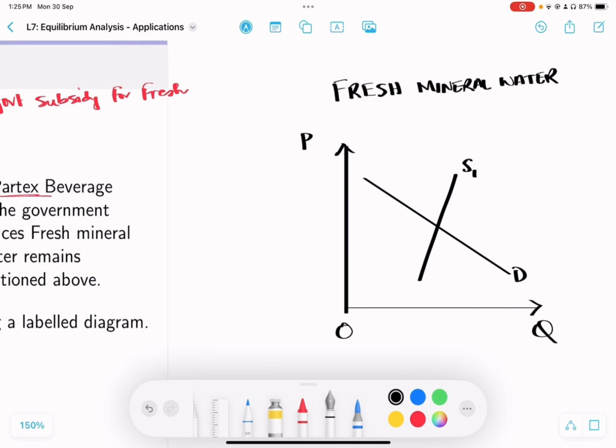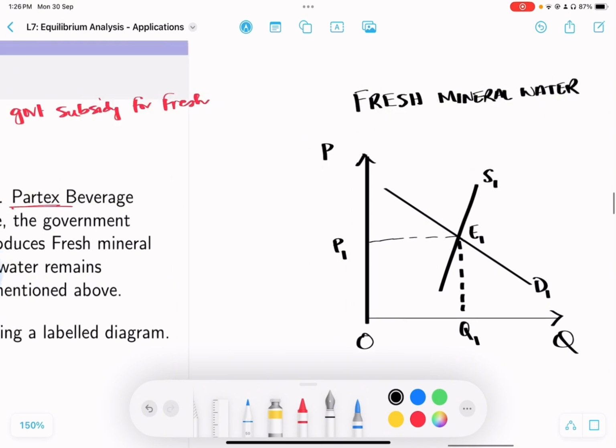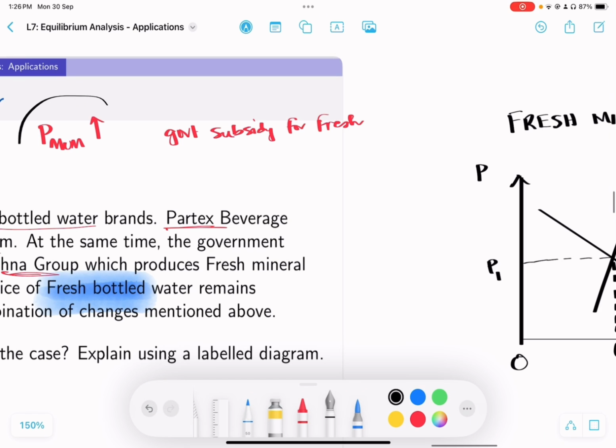Let us first draw the market equilibrium for Fresh mineral water. So the first thing we want to do is identify the original equilibrium. Equilibrium is going to be happening at P1, Q1. So this is your E1. So now what are we being told? Two things have happened, but let's analyze part by part.